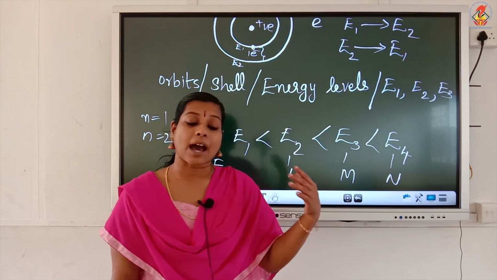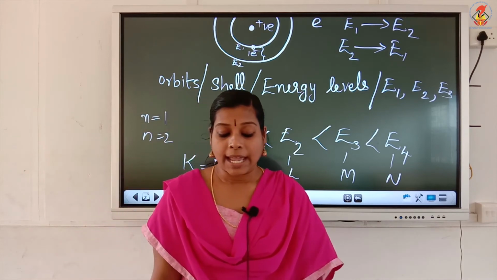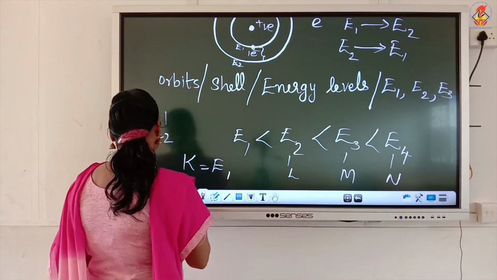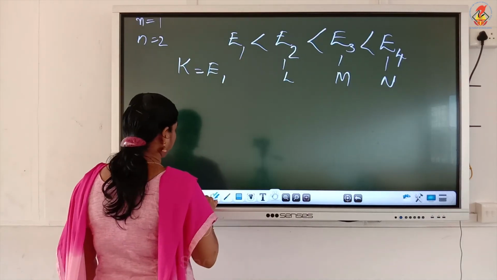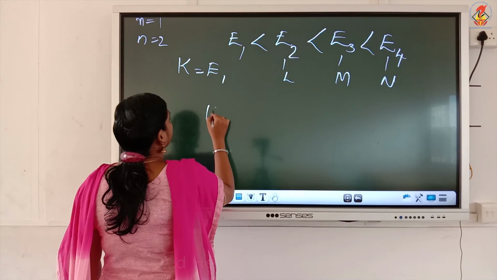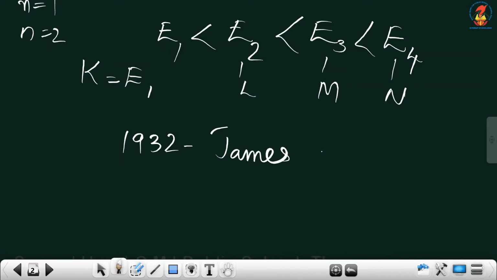After Niels Bohr suggested this particular model, in 1932, James Chadwick discovered the neutrons there.